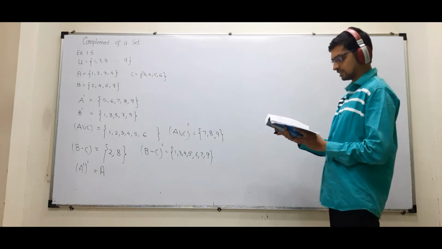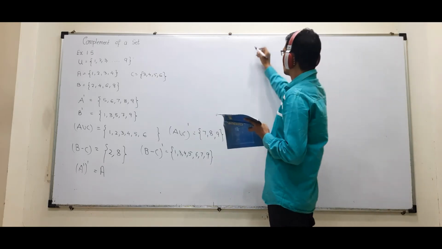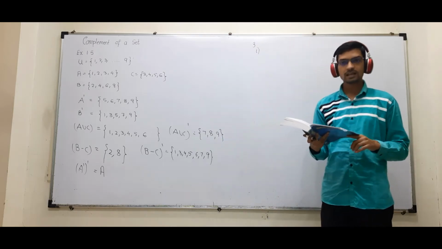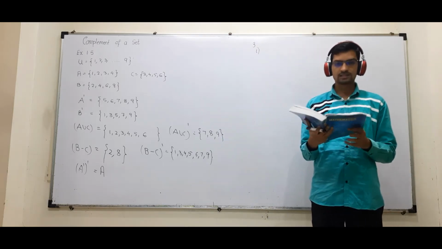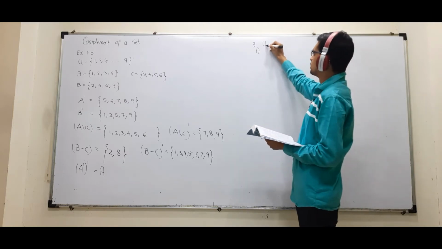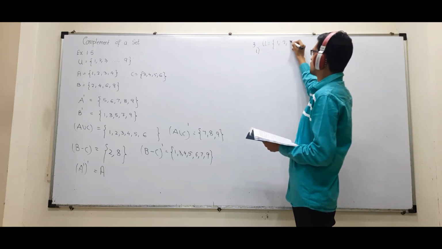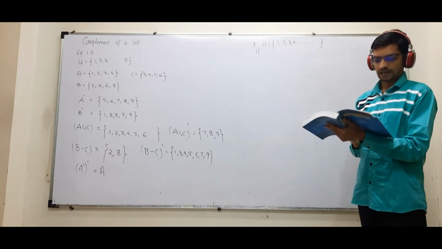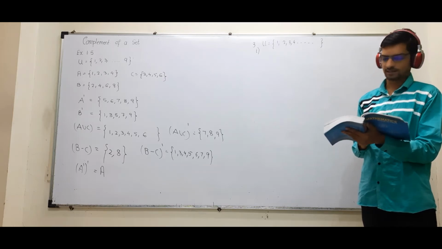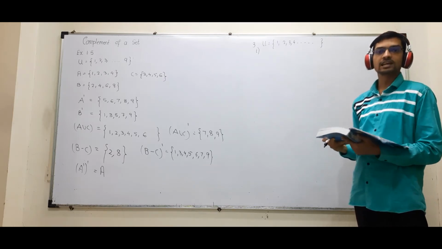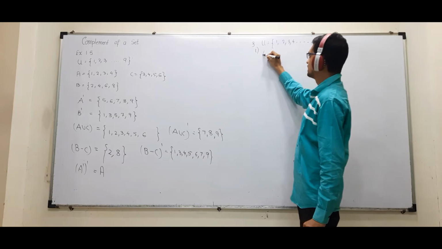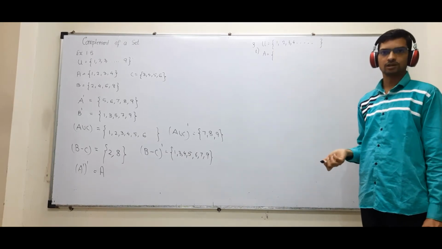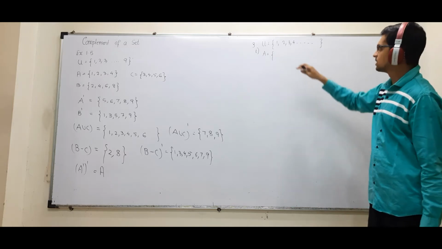Let's try question number 3. Few sums I will solve. Remaining you will try. Taking the set of natural numbers as universal set. So my U is given as the set of natural numbers. We know there are infinite natural numbers. Write down the complements of the following sets. First one, X is an even natural number. They are saying that A is a set such that X is an even natural number. तो complement क्या आएगा? Even natural number मतलब क्या?